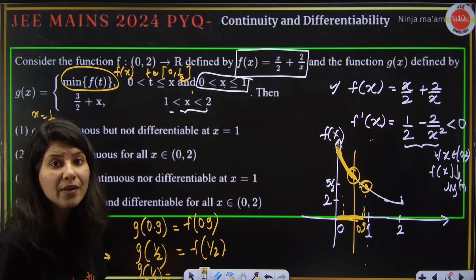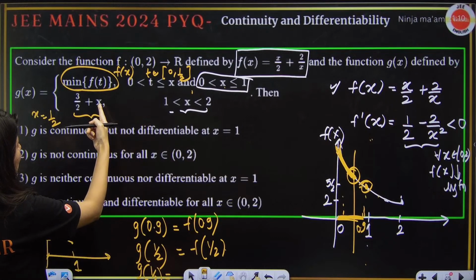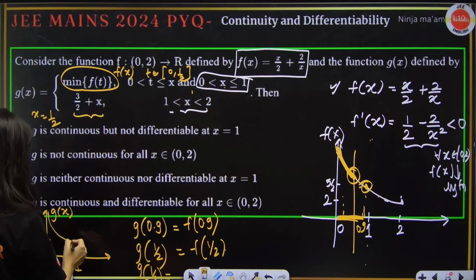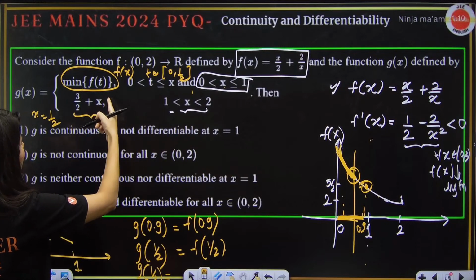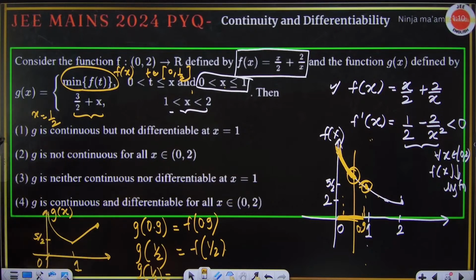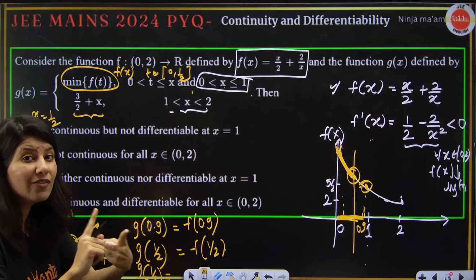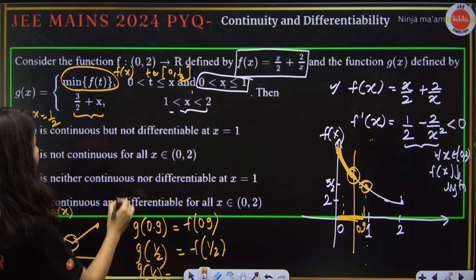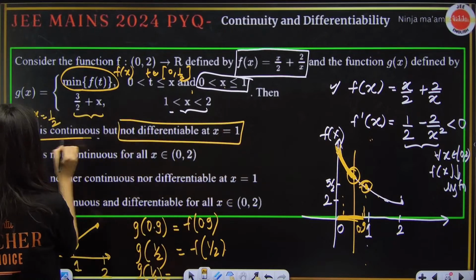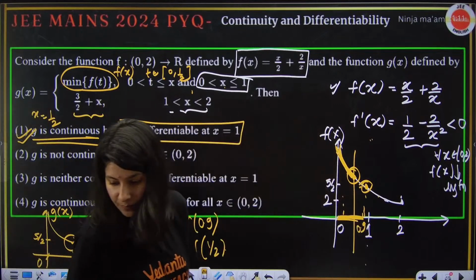After 1, what is happening? After 1, it is a straight line, 3 by 2 plus x. So, if you put 1 over here, 5 by 2 is coming. If you put 2 over here, 2 2s are 4, 7 by 2 is coming. So this is a straight line like this, between 1 to 2. Can you see that there is a sharp corner at x equals 1? So function g x is non-differentiable at x equals 1 clearly, but continuous everywhere. Option 1 is correct.